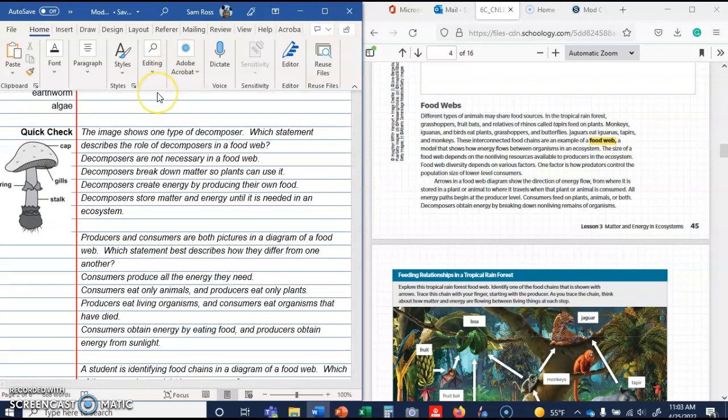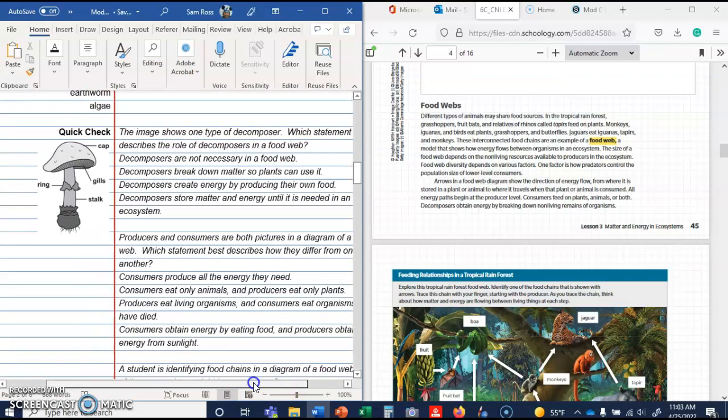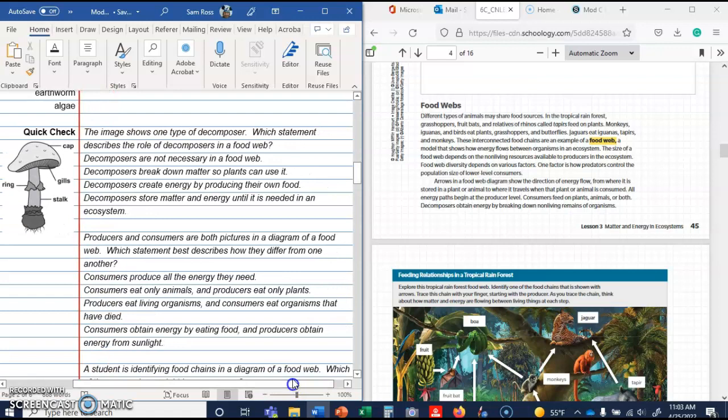We have our first quick check that has this image of a mushroom. The image shows one type of decomposer. Which statement describes the role of decomposers in a food web? And the answer is B. Decomposers break down matter so plants can use it. Very important.